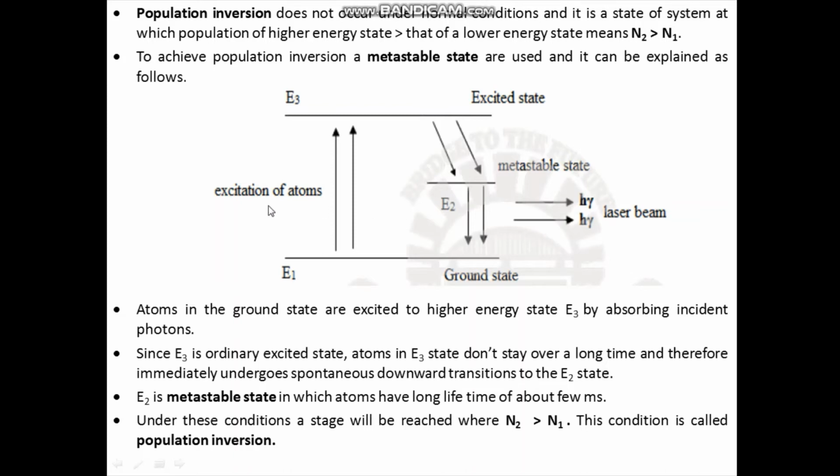As you continuously supply the external energy, there is continuous excitation of atoms from E1 to E3 and then from E3 to E2. So a stage will be reached where the population of E2 will be greater than the population of the ground state E1, meaning N2 greater than N1, and this condition is called population inversion.